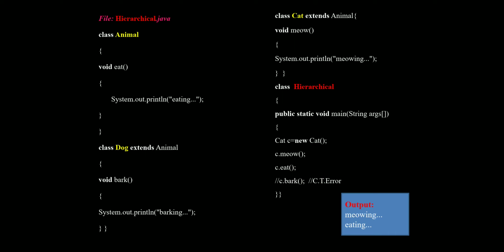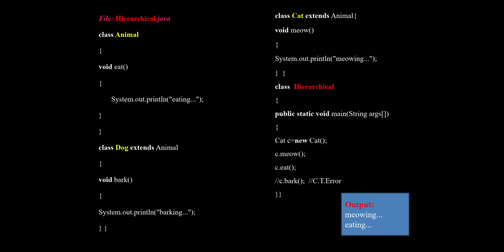It means the Animal class, the Dog class and the Cat class, these three classes we write in our program, and the Dog class extends the properties of the Animal class, and the Cat class also extends the properties of the Animal class.